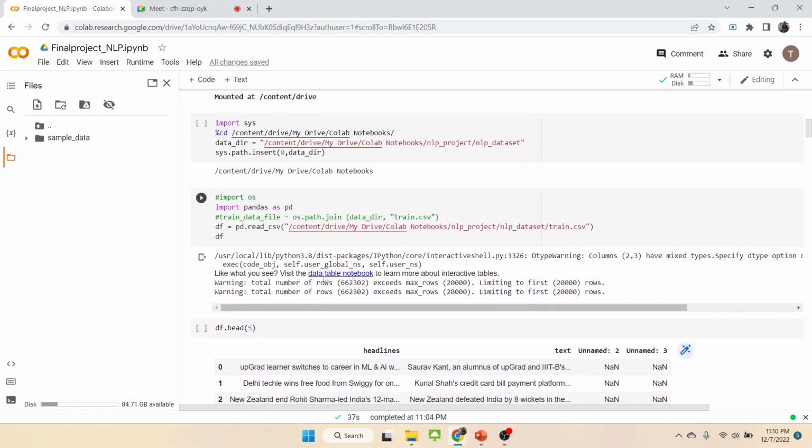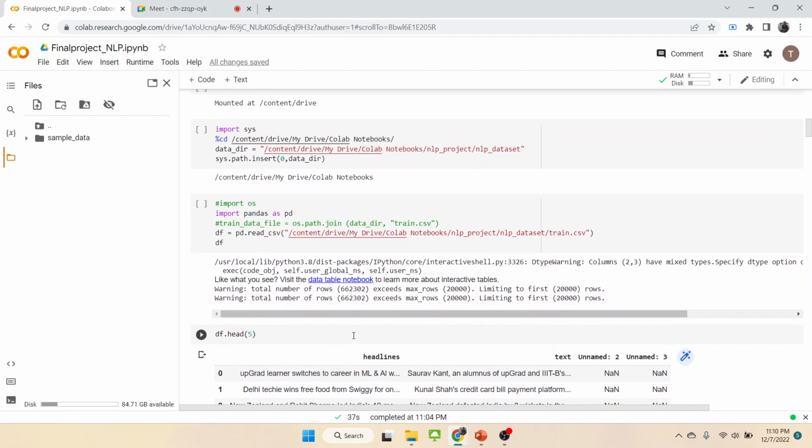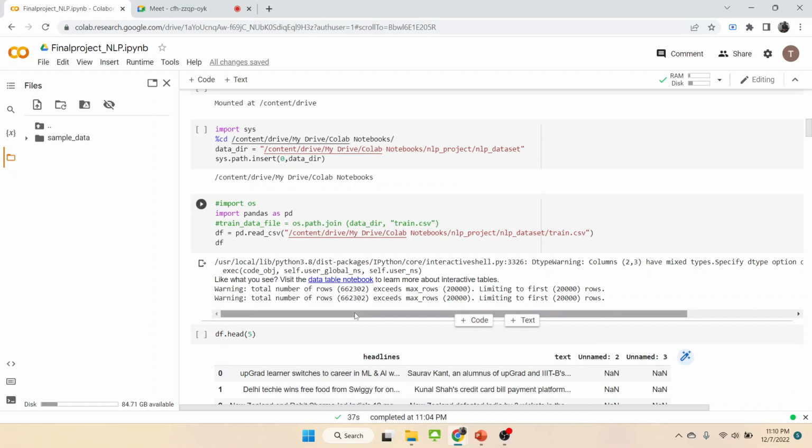T5 refers to the Text-to-Text Transfer Transformer model. It converts all NLP tasks into a text-to-text format. The input and output are always text strings. This is for multiple tasks, one to many and many to one summarizations.